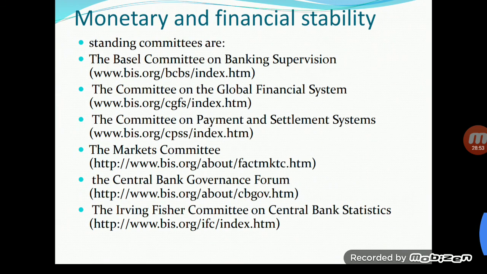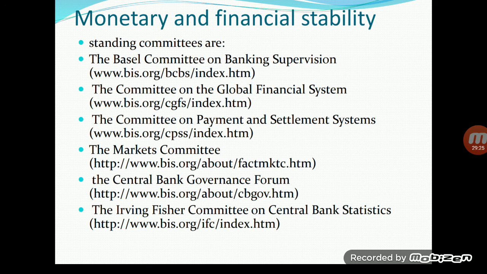So these are the different committees the Bank for International Settlements has. The standing committees are the Basel Committee on Banking Supervision. This is a very important committee. I have told you that the Basel Committee has created Basel norms for all over the world. The Committee on the Global Financial System is there. The Committee on Payment and Settlement is there. Market Committee, Central Bank Governance Forum, and the Irving Fisher Committee on Central Bank Statistics are also there.